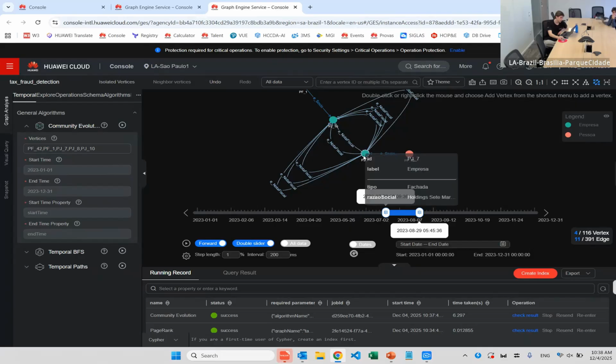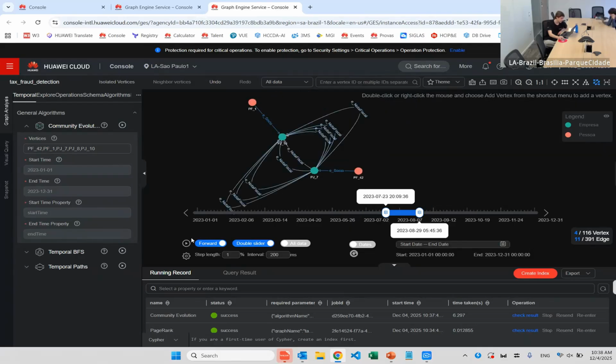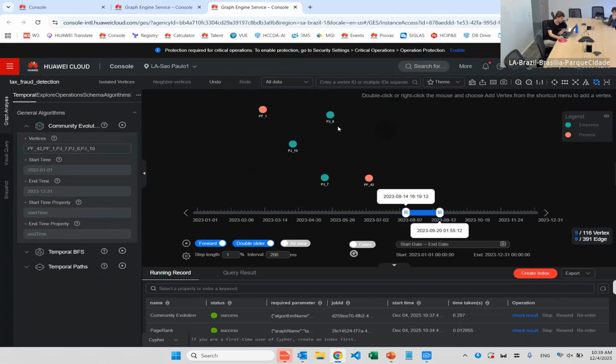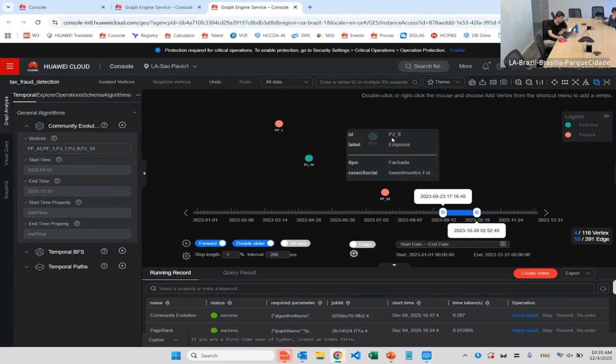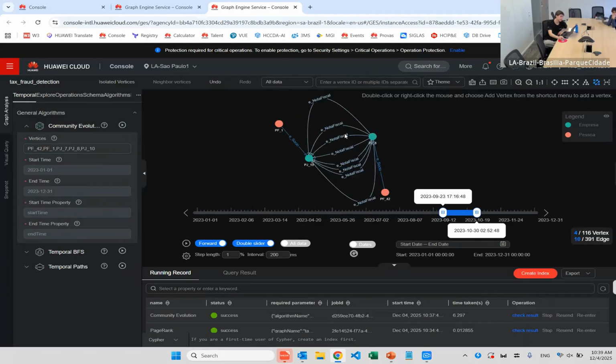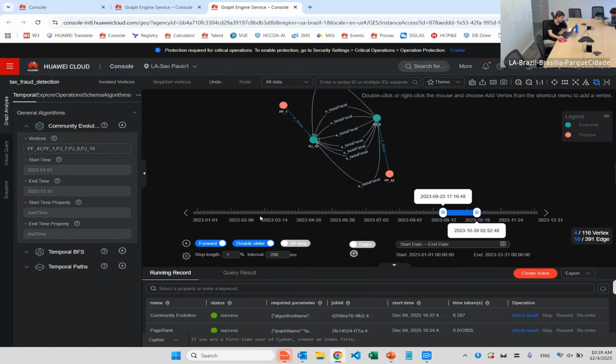This company will become hot. That means that it will have a lot of issued invoices. So the fraudster, what he does is create another one, close this company, and now this new company will be the responsible for issuing these invoices to our beneficiary company. This is really indicative that this is a fraud happening, right?